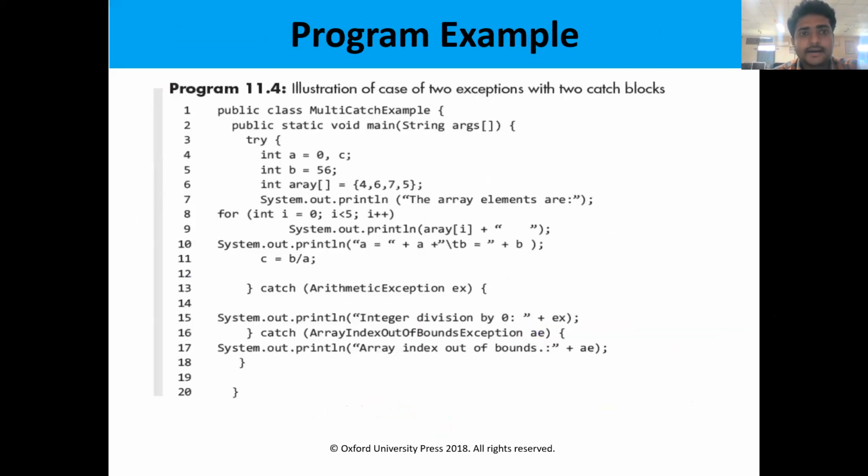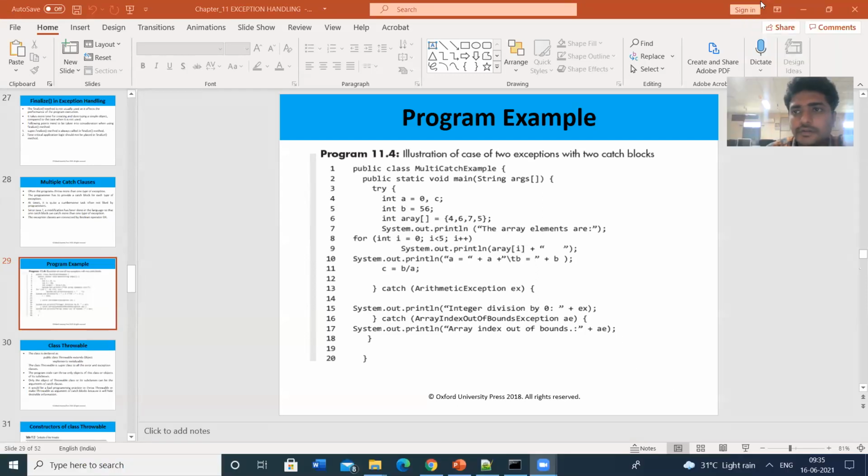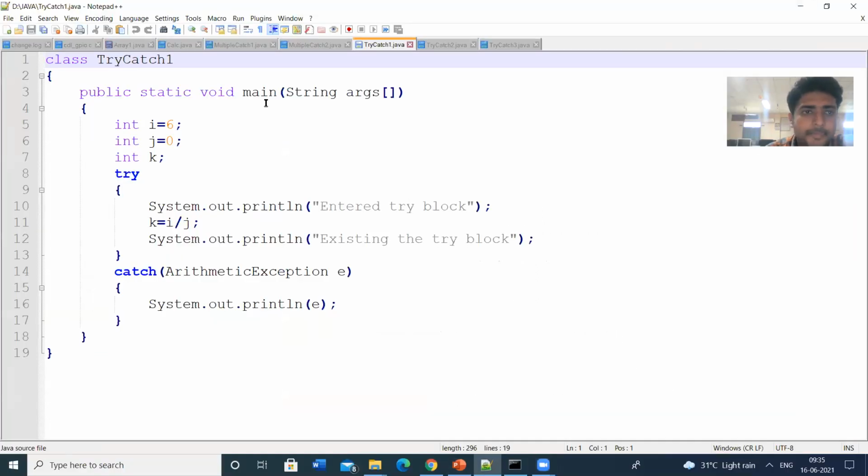So let us have some programs. So let us see this program.